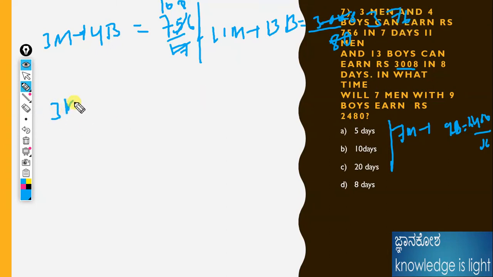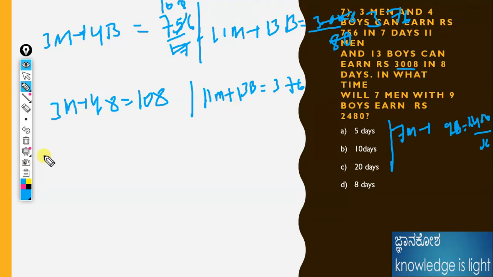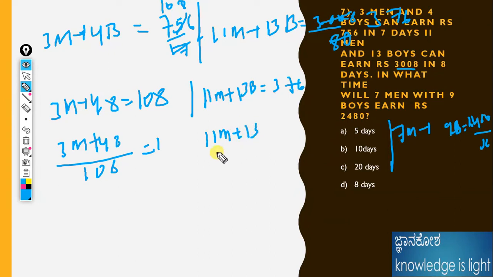Can we make them equal? Okay, like that we can make it for one. I will make it as an equation like that, because we can easily substitute and get the m value. 3m plus 4b is equal to 108 is equation 1, and 11m plus 13b is equal to 376.